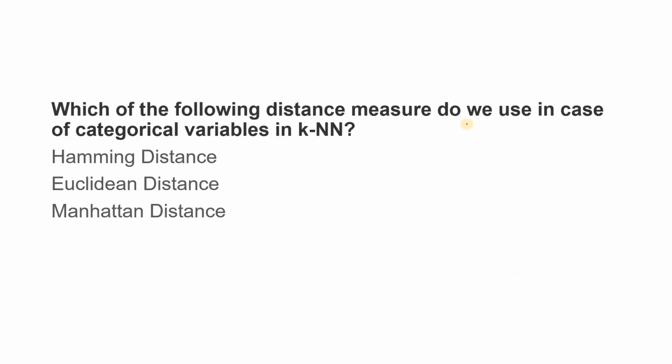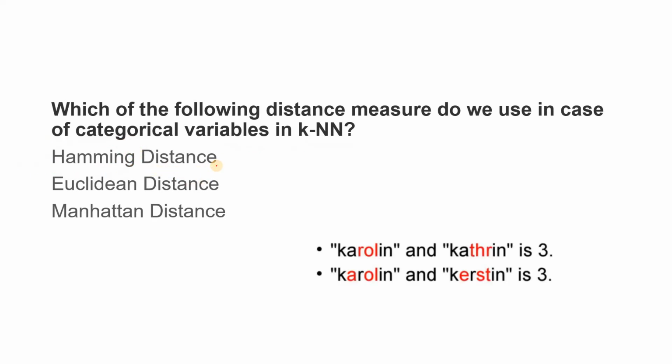Which of the following distance measures do we use in case of a categorical variable in KNN? Remember, we are discussing a categorical variable. Option 1, Hamming distance. Option 2, Euclidean distance. Option 3, Manhattan distance. The correct answer is Hamming distance. I hope you know what Hamming distance is. Just recall the concept from information theory and coding we have already studied.